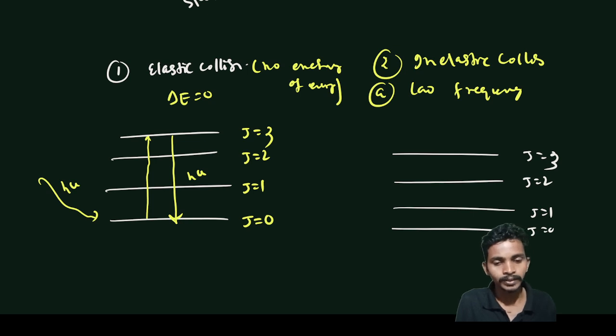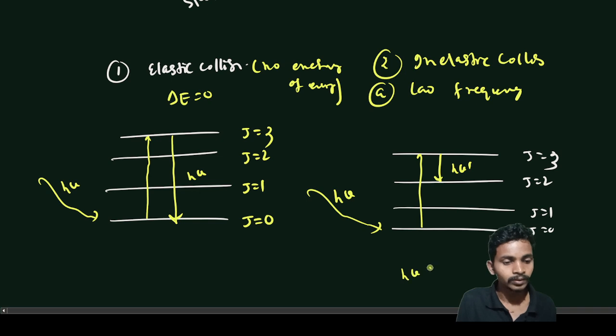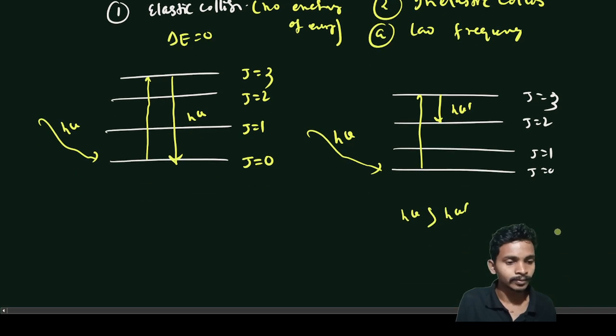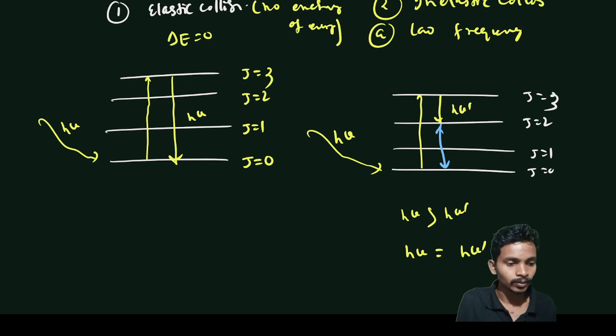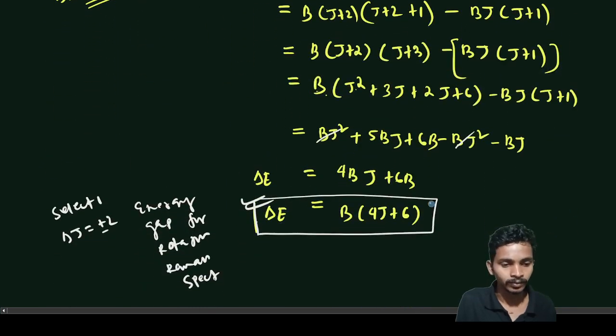So here, let's say they are giving electromagnetic radiation h nu, then this energy goes here and this. So this is the low frequency, because this h nu is greater than h nu dash, and this h nu is equal to h nu dash plus this amount of energy gap, delta E. So this delta E is equal to this amount.